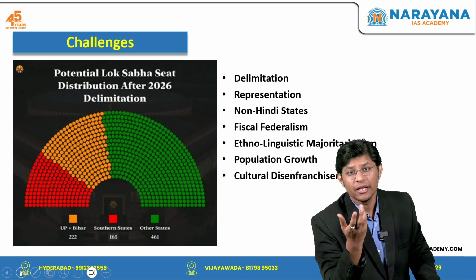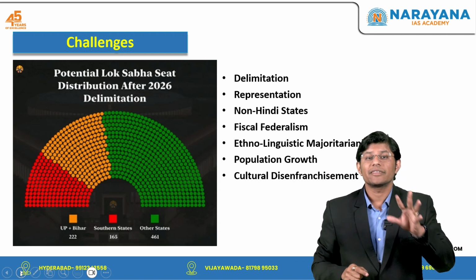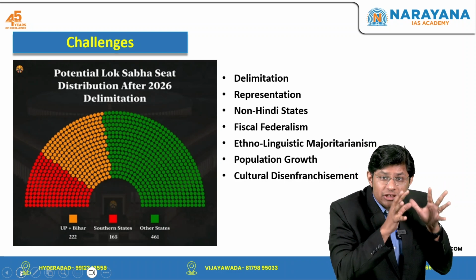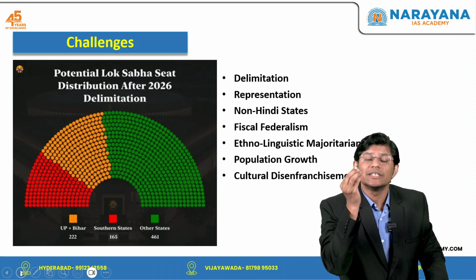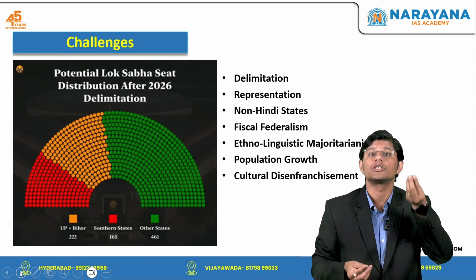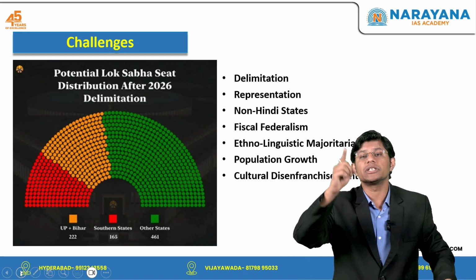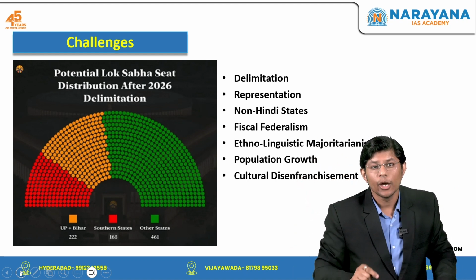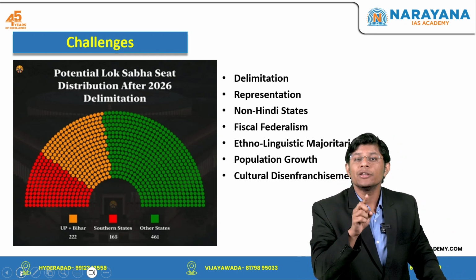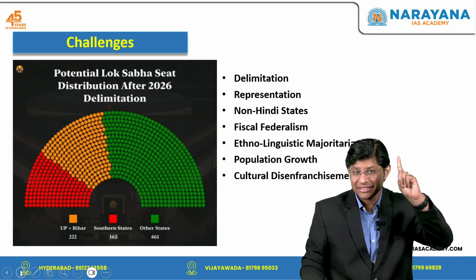Again, for example, if delimitation occurs in the future after 2026, Tamil Nadu's representation could drop from around 25% of the total seats in parliament to 17%, while the Hindi heartland states like Uttar Pradesh could see their share increase from 40% to 60%. Now, this could undermine the political voice of the southern states even though they have successfully controlled their population growth. This is the first challenge.